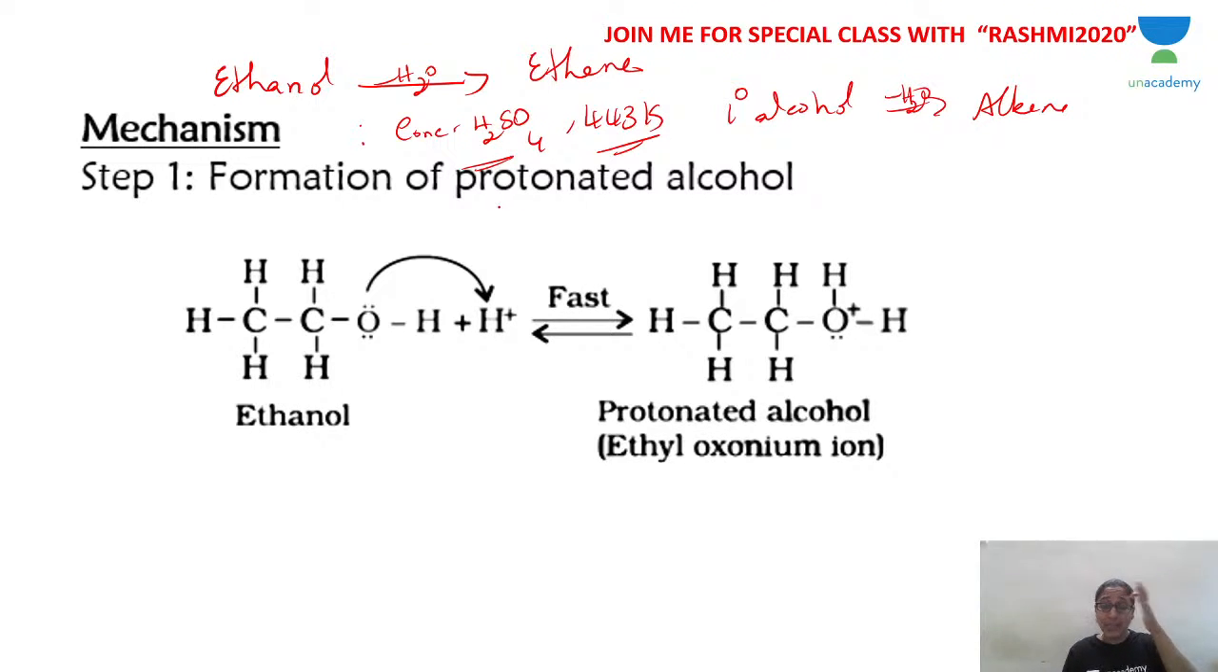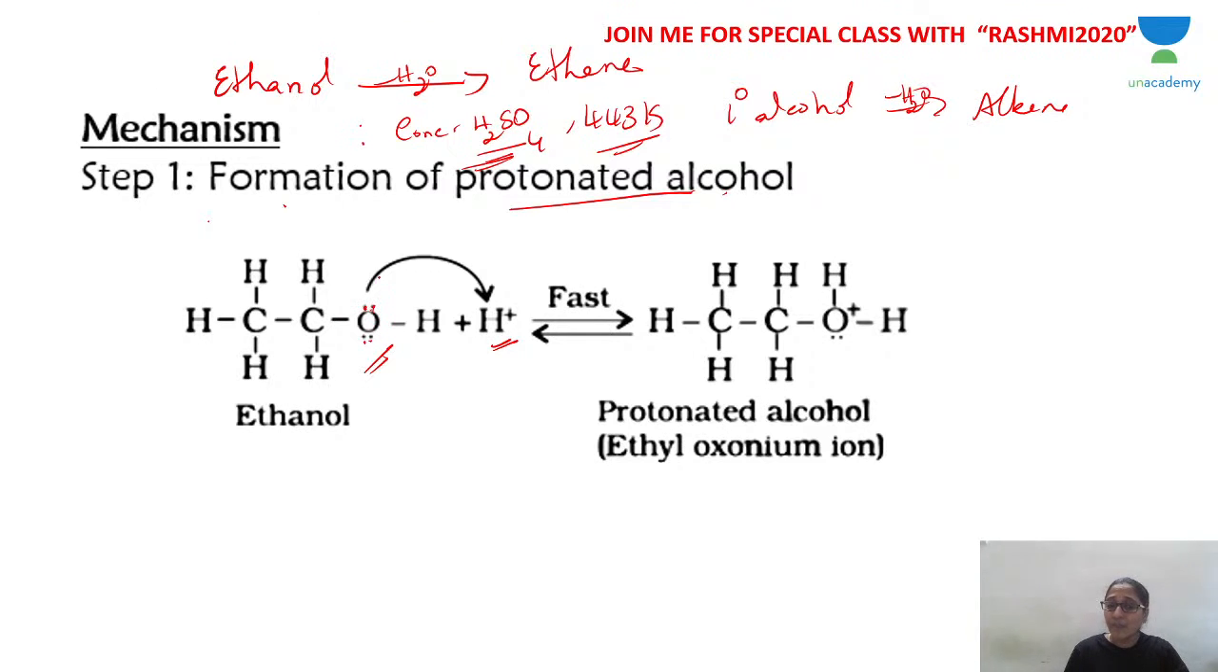It's a three-step mechanism, and the first step is formation of protonated alcohol. The acid present will release H plus ion, and oxygen of alcohol has two lone pairs of electrons. So oxygen is electron rich.